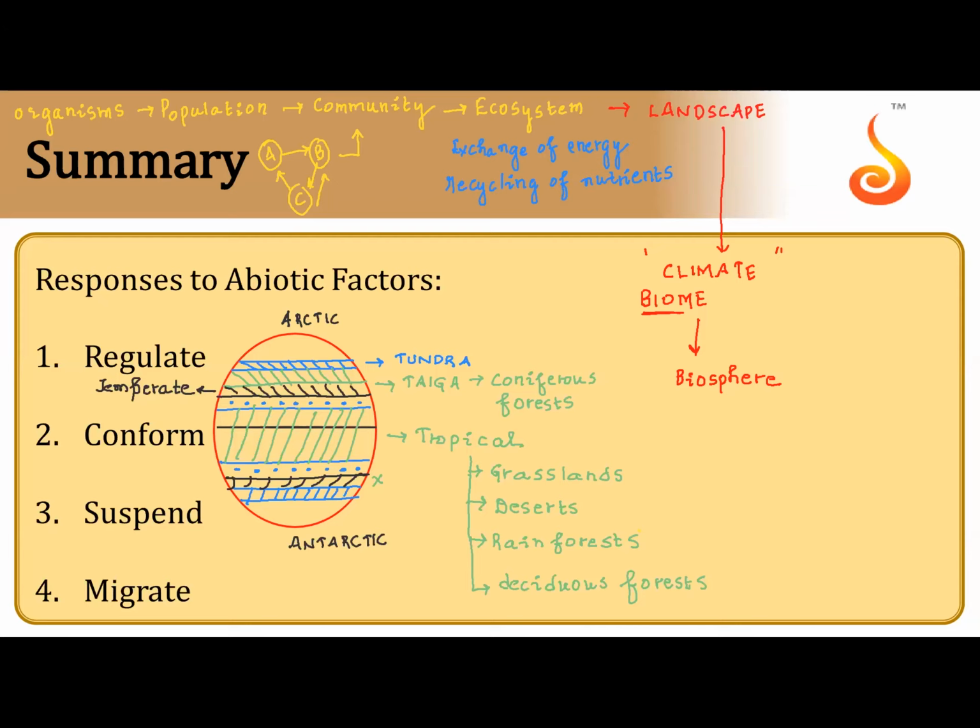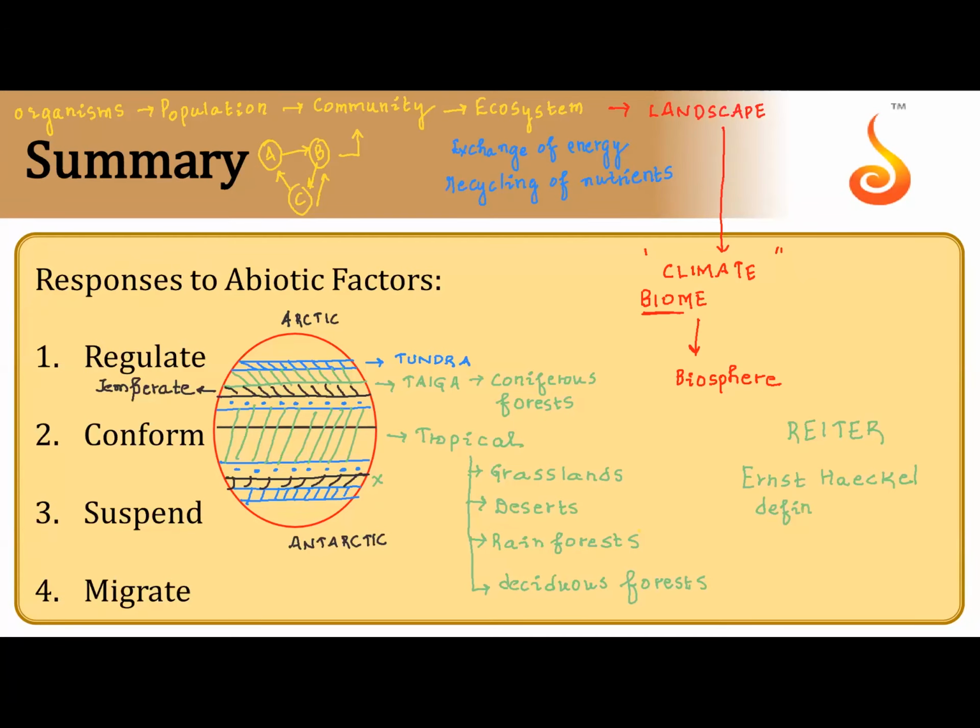Then a few question oriented points. The term ecology was first used by Reiter. Then we have Ernst Haeckel, who was the first to define ecology.